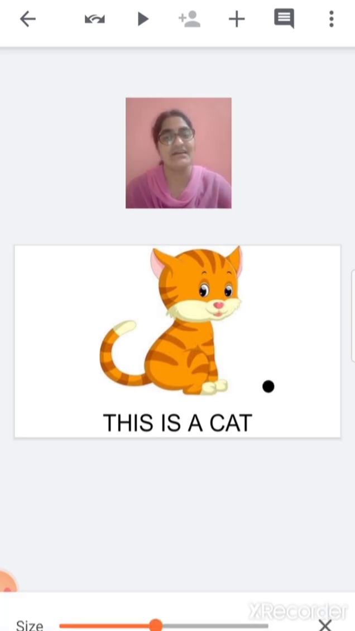This is a cat. Children, many people keep cat as pet. Cat has a very soft fur, and children, cats like to drink milk and it catches mice.